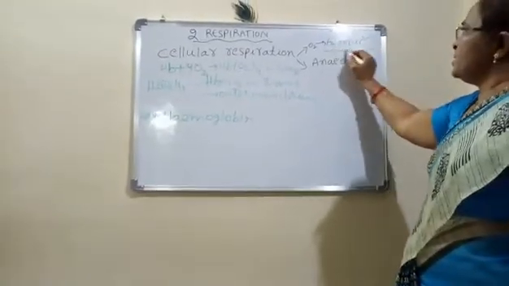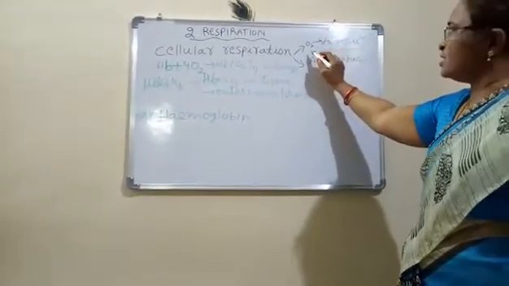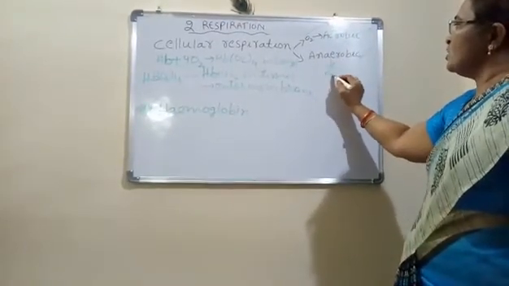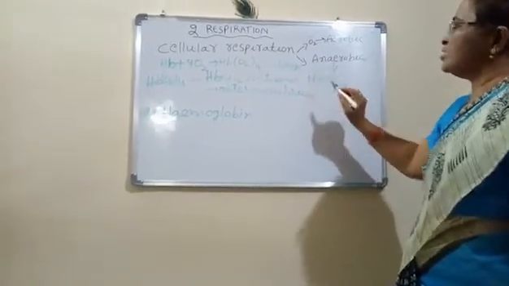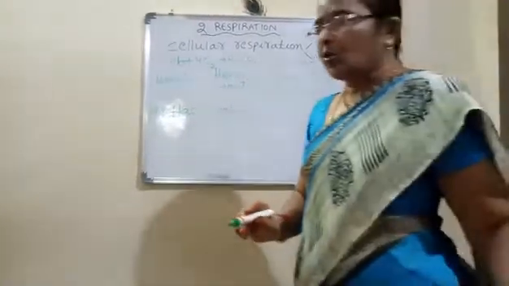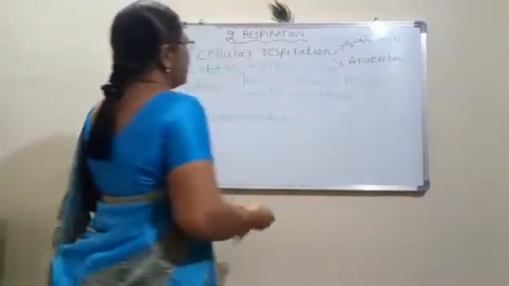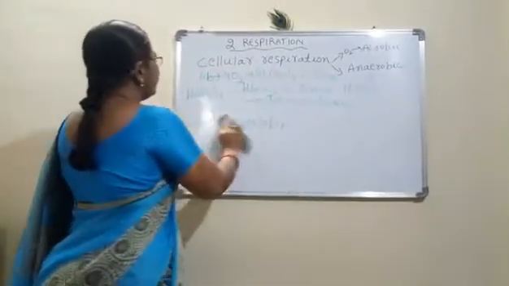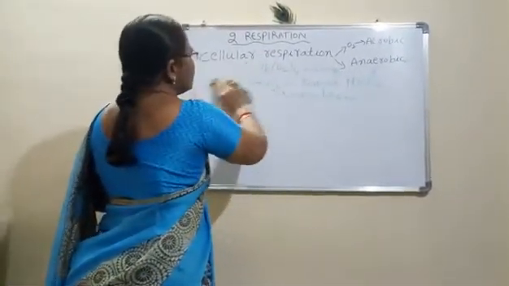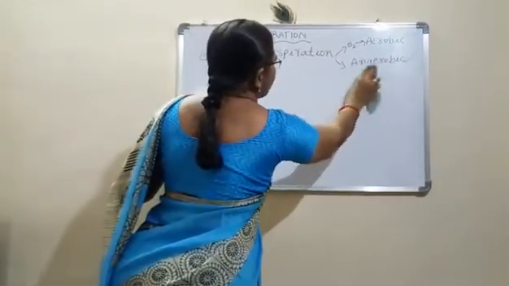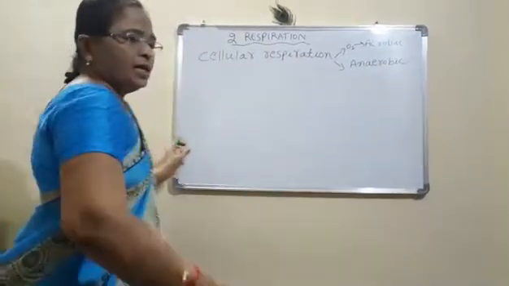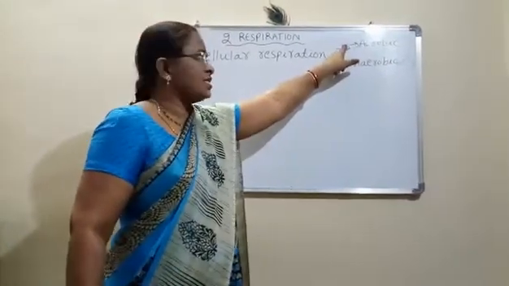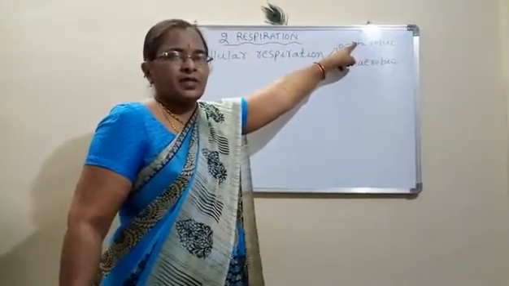Aerobic means this respiration occurs in the presence of oxygen. Anaerobic means without oxygen, that means there is no oxygen. So the process of respiration is of two types. Why is there a difference between the types of respirations? The process which occurs in the presence of oxygen is nothing but aerobic respiration.